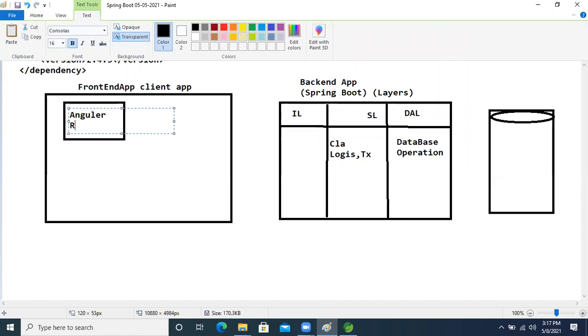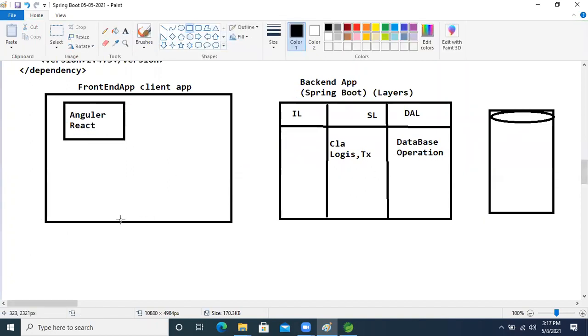React, right? And this application can also interact with mobile, Android also. So think about that, this is the mobile application, and using third party APIs we can develop our own client also.